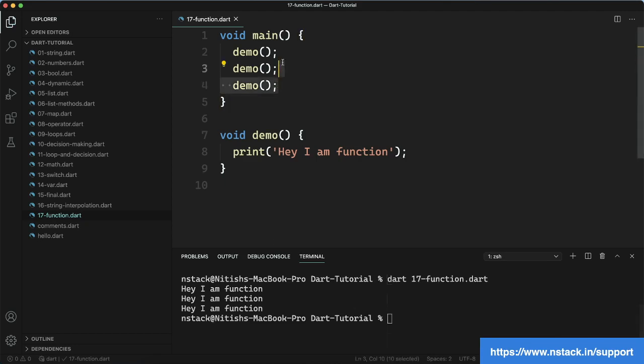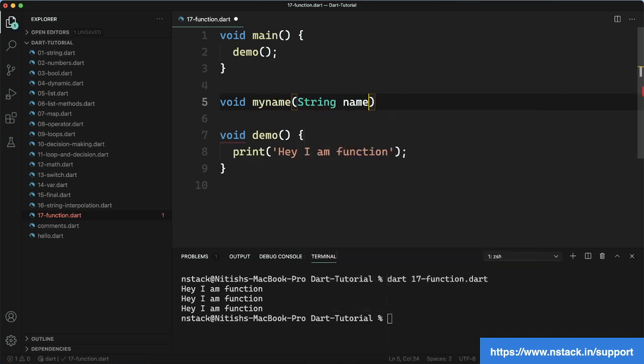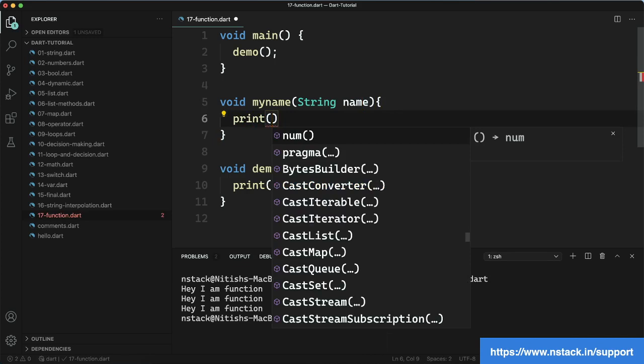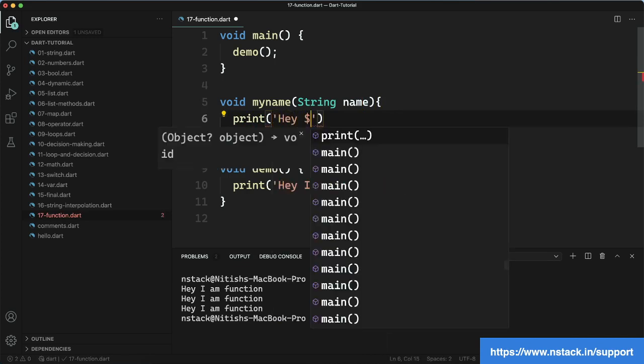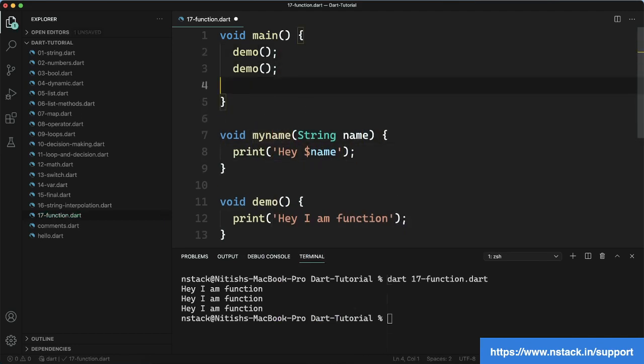Okay, let's move further, and now we are going to define one other function. Again this is going to be void, and the function name is my name, and this function is going to take a string name. So here you can see that the function is not going to return anything. The name of the function is my name. It takes an input as string, which is going to be name, which we will be referring to inside this body as name. I want to say print hey and name. So what is going to happen now? Whenever anyone tries to call this function, you will see that.